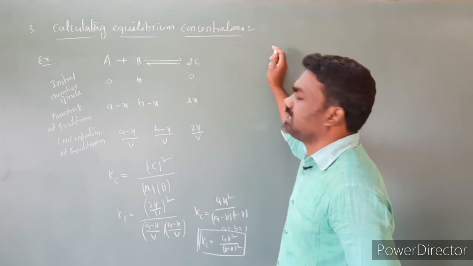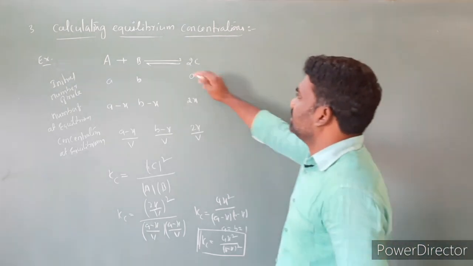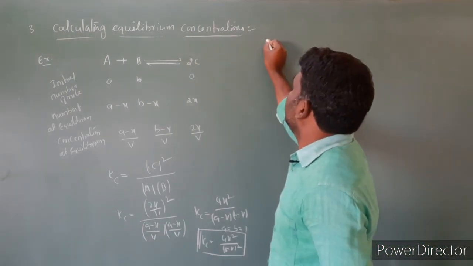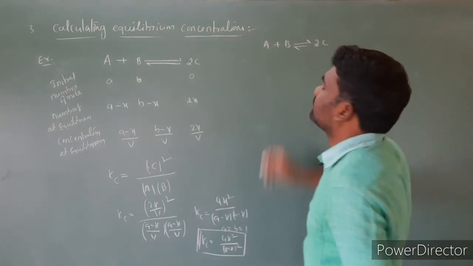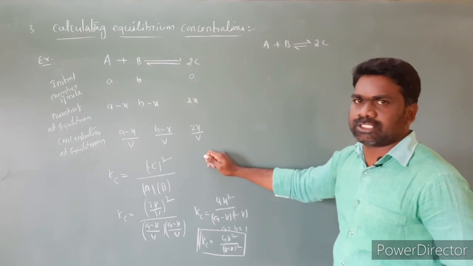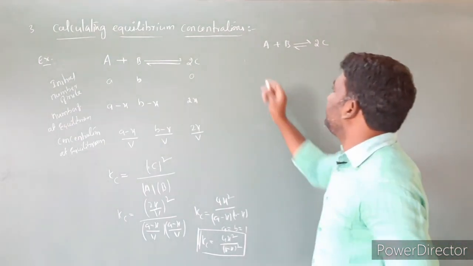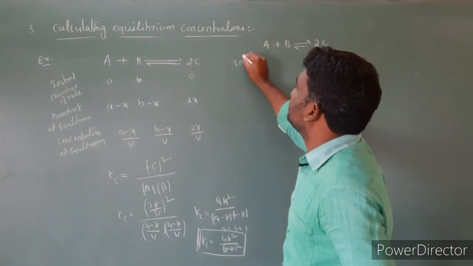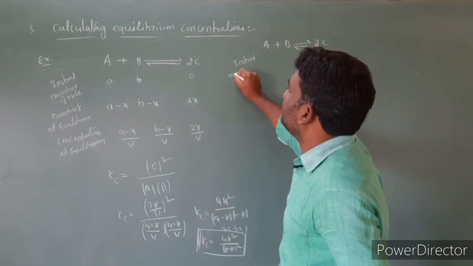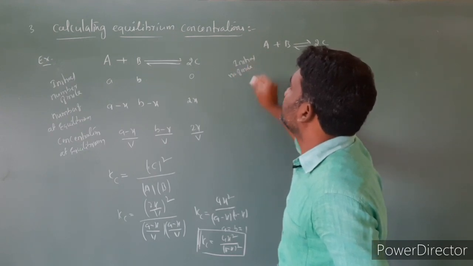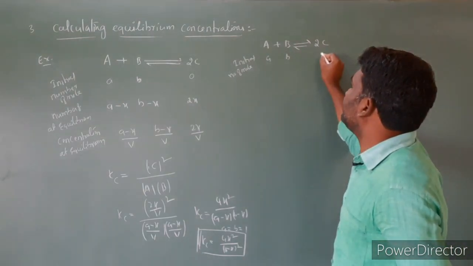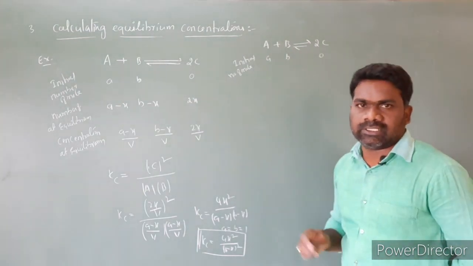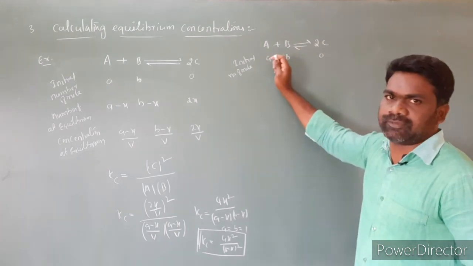Next, let us discuss in terms of partial pressures. The same equation I am taking: A plus B gives rise to 2C. So this was in terms of concentration, now in terms of partial pressures. Here the initial number of moles of A and B are a and b, and of C is 0. The reaction has not started, so only reactants are there.